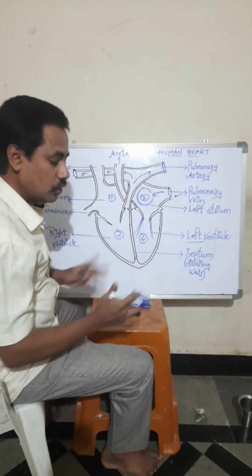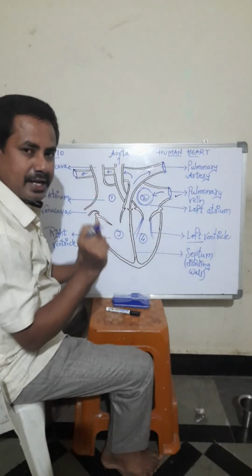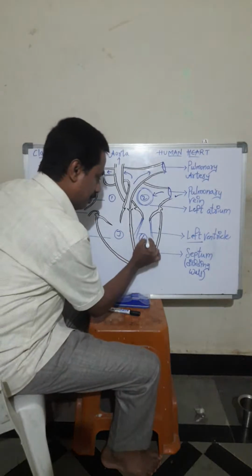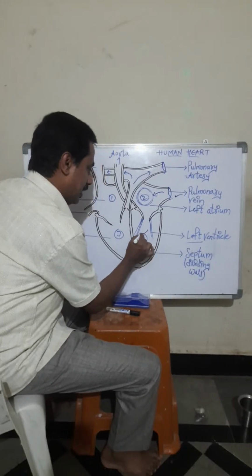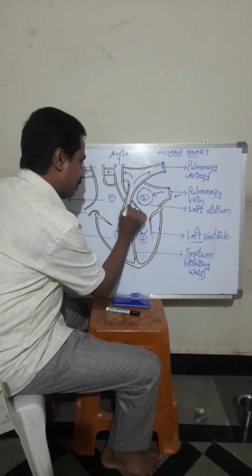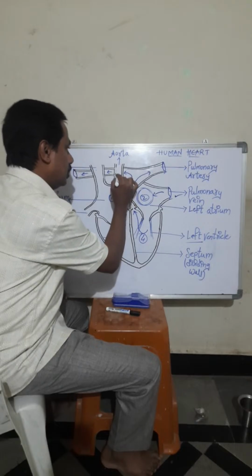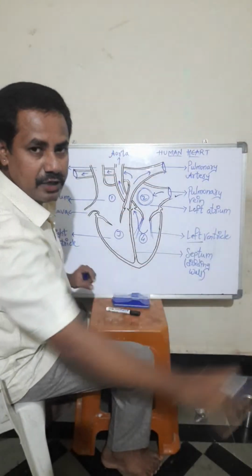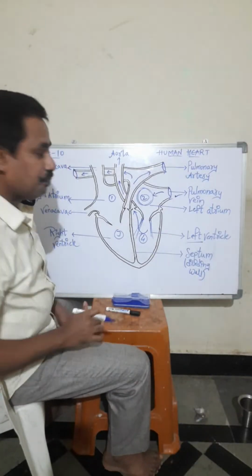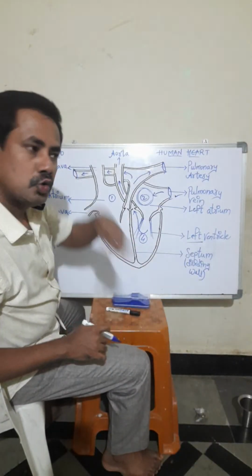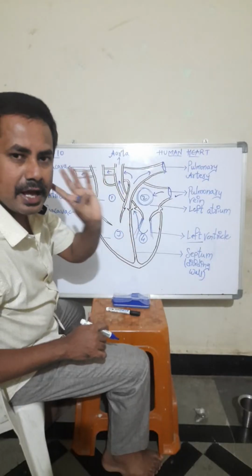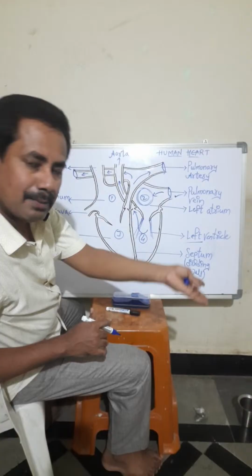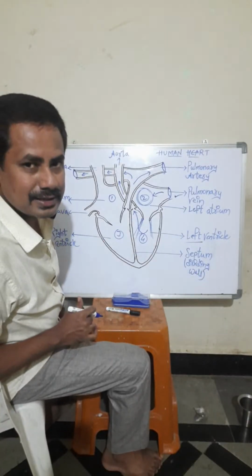Again, what will the heart do? The heart will pump the blood at very high pressure, and the blood will move towards this part, through the aorta, to different parts of our body. The oxygenated blood will go to all the cells, each and every cell. The blood will give oxygen and the blood will take carbon dioxide.